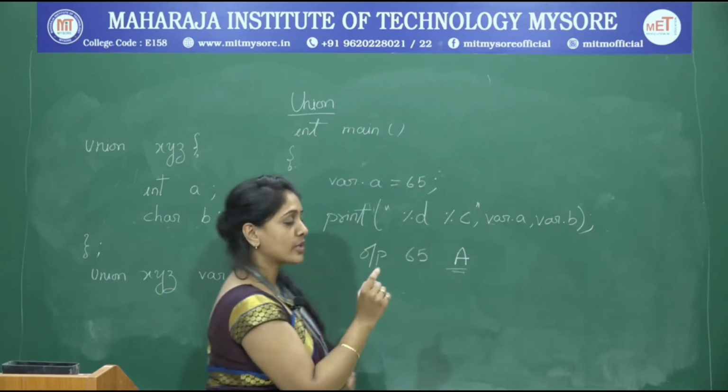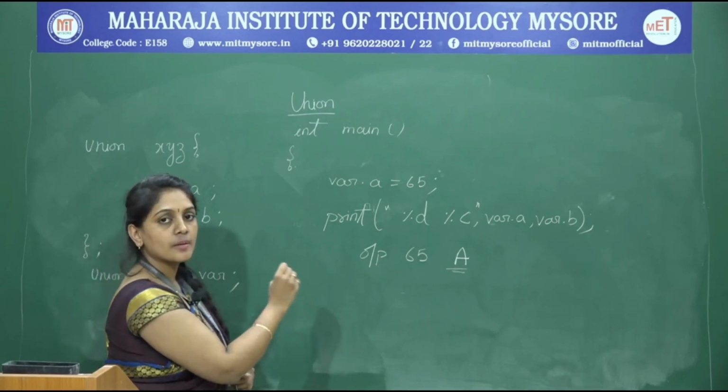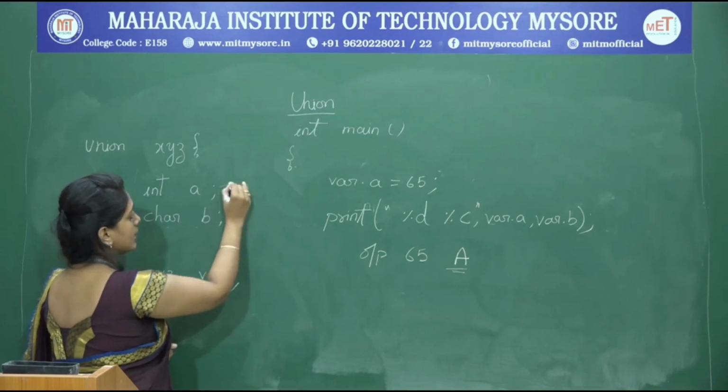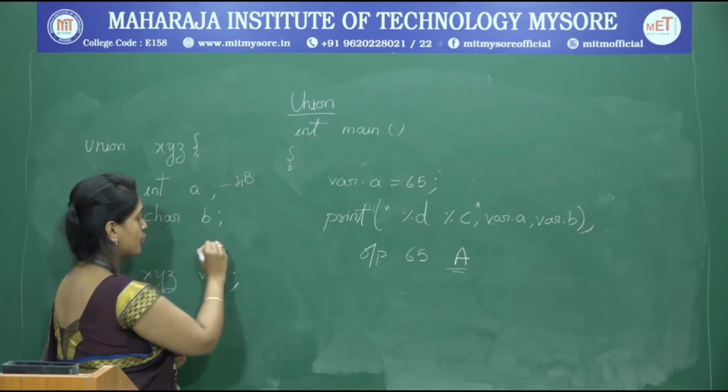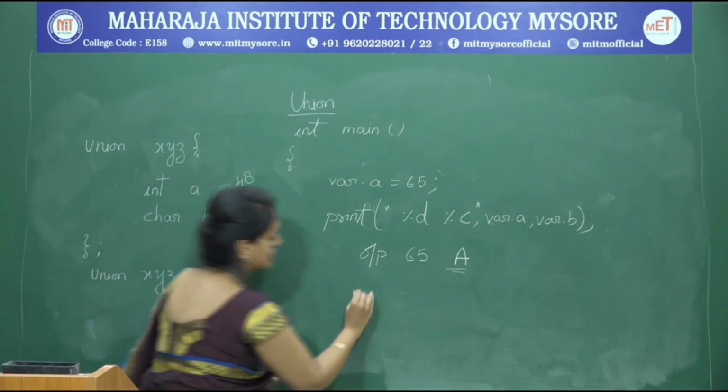This is how the memory allocation happens in this context. The memory sharing by the union members is seen now. Int, according to our assumption, has 4 bytes of memory and char has 1 byte of memory.